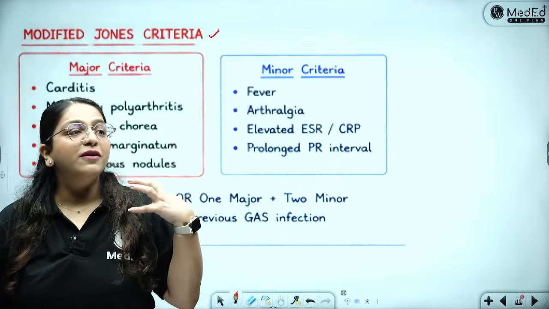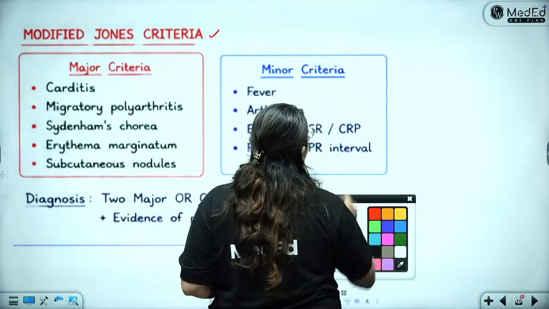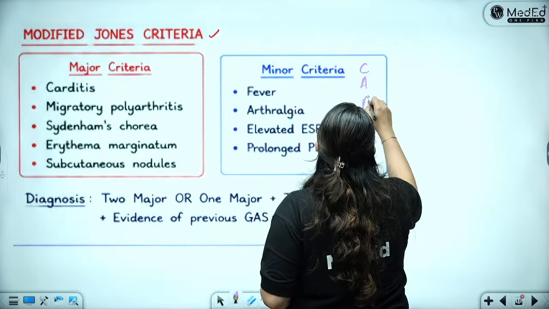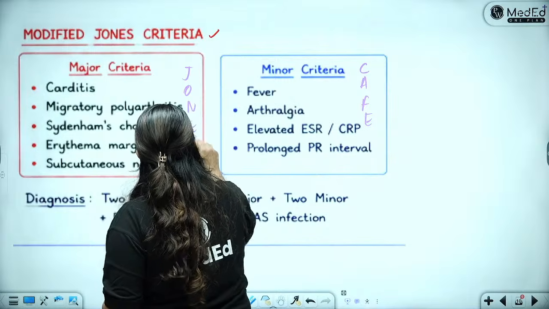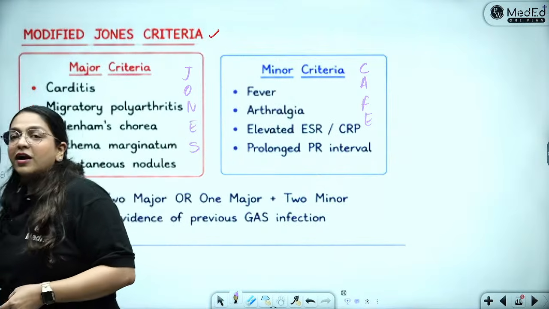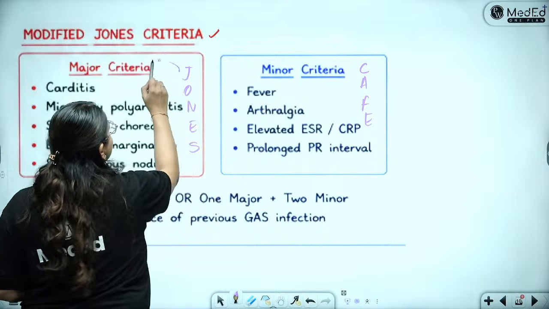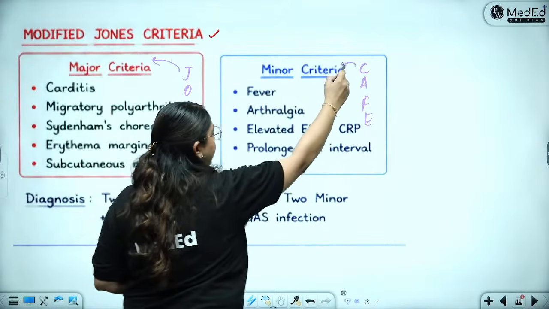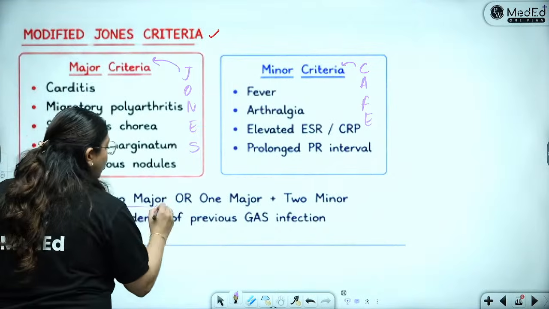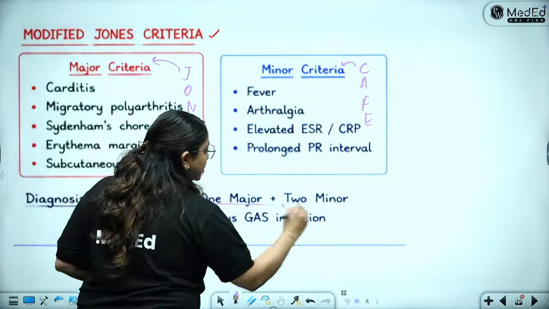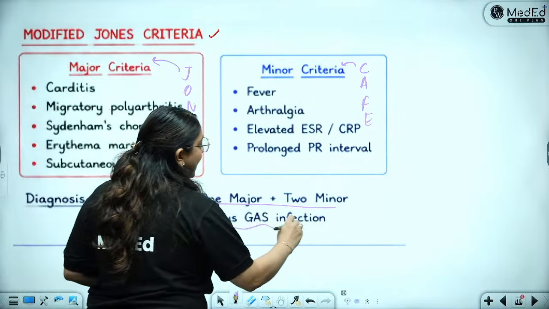And my students would know that our mnemonic for Jones criteria was Cafe. It was Jones Cafe. The mnemonic for modified Jones criteria is Jones Cafe. So Jones is the major criteria and Cafe is the minor criteria. So what do you need to make a diagnosis? You need either 2 major criteria or 1 major plus 2 minor criteria, or evidence of previous GAS infection.